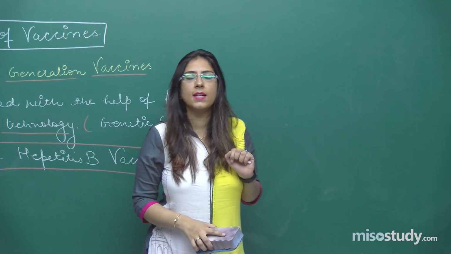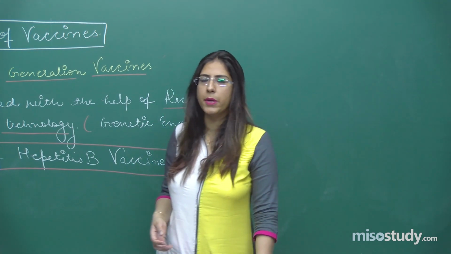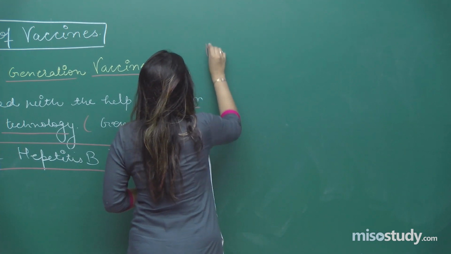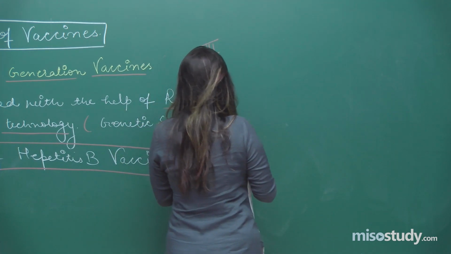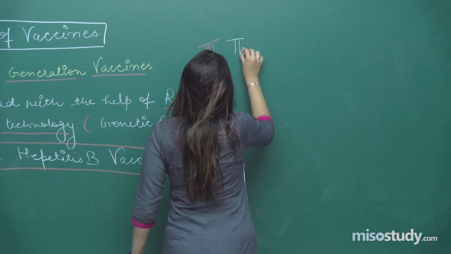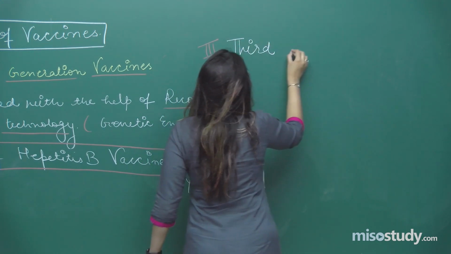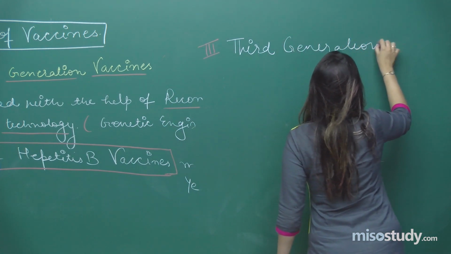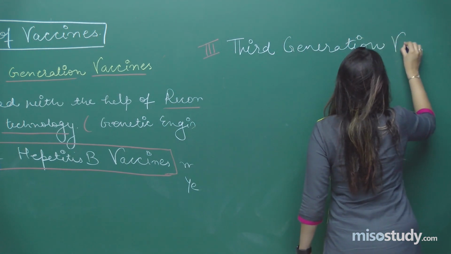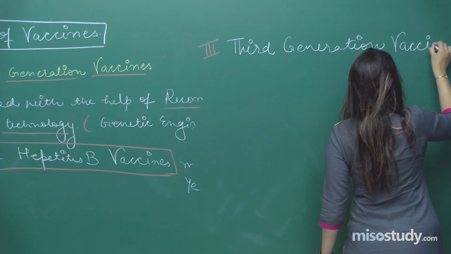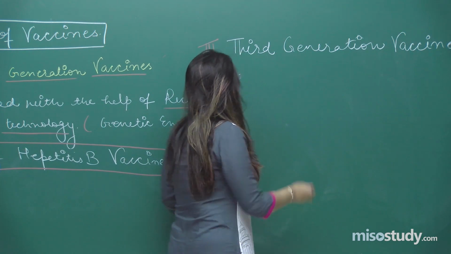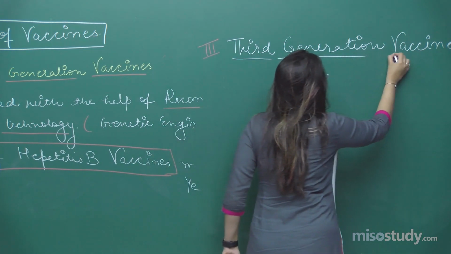And DNA vaccines are synthetic and they are more potent as compared to the first and the second generation vaccines. The third generation vaccines, for example, are the DNA vaccines.